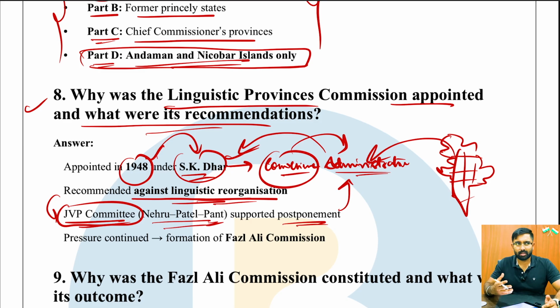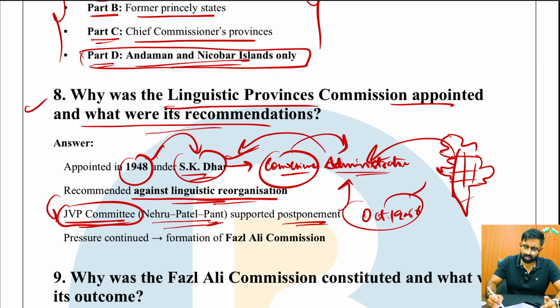However, after this, approximately October 1955, and later after the death of Potti Sriramulu and the creation of Andhra Pradesh, a lot of other states also started demanding that states should be divided on a linguistic basis.